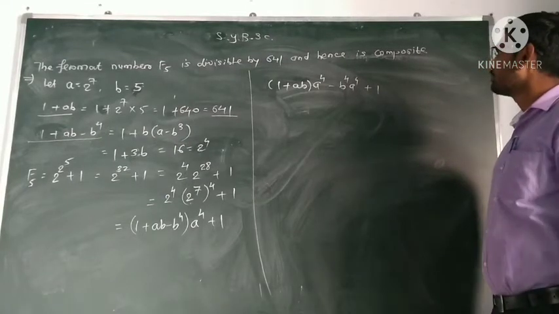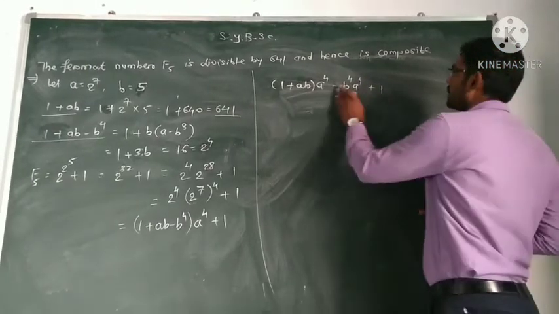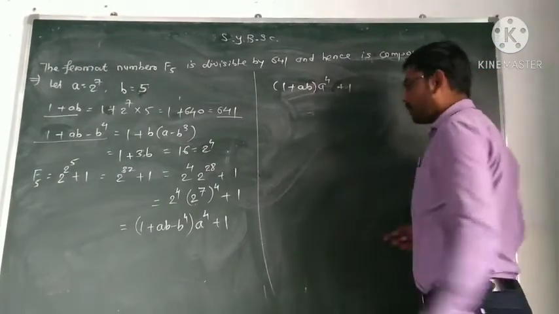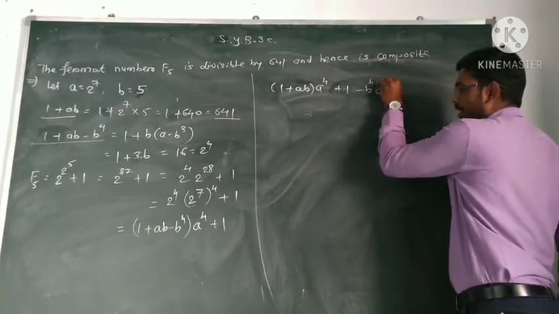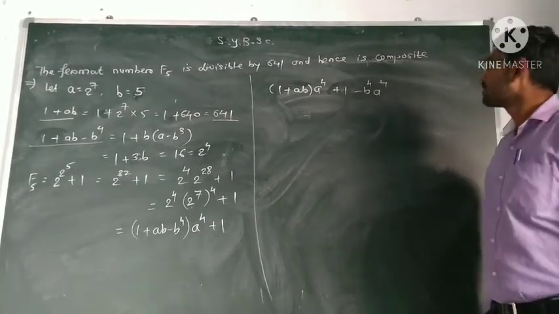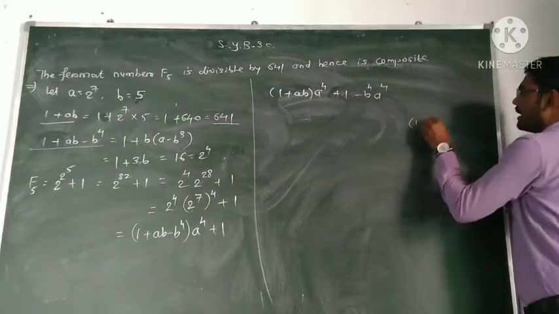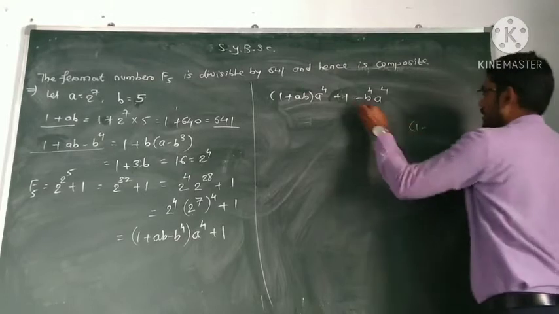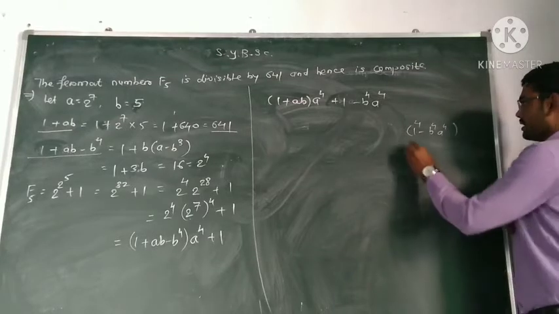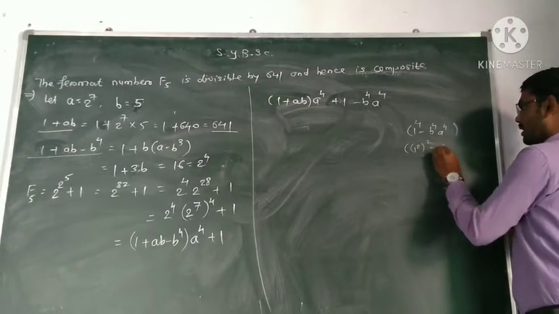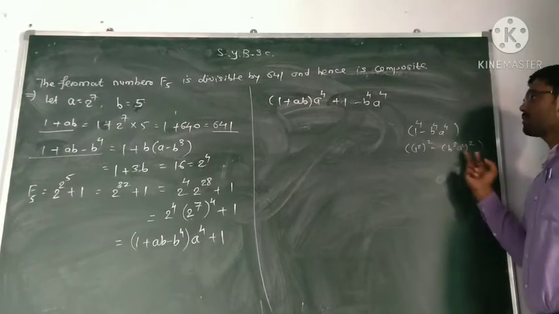Now we can write this like 1 minus b raised to power 4 a raised to power 4. I will write the plus 1 first, then I will write this term, minus b raised to power 4 a raised to power 4. So now I can write this as 1 raised to power 4 minus b raised to power 4 a raised to power 4. That is 1 square minus b square a square. Now a square minus b square, we can use the formula.